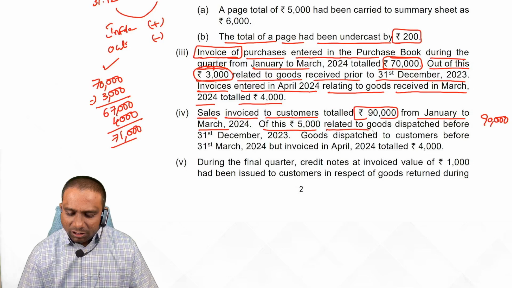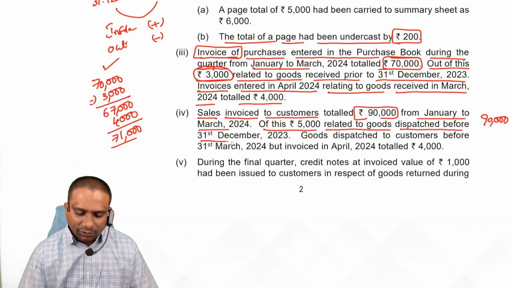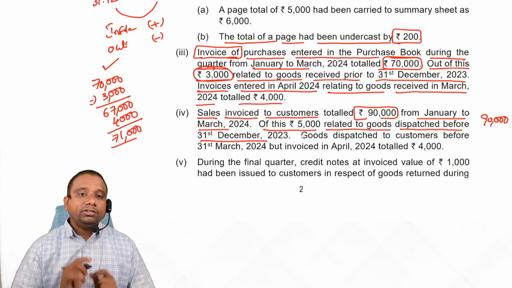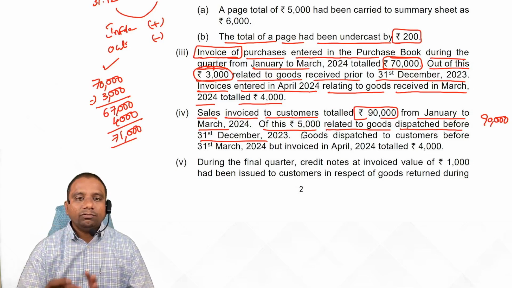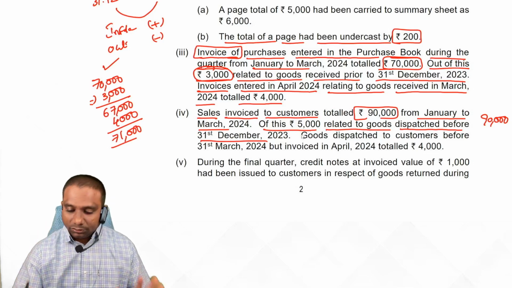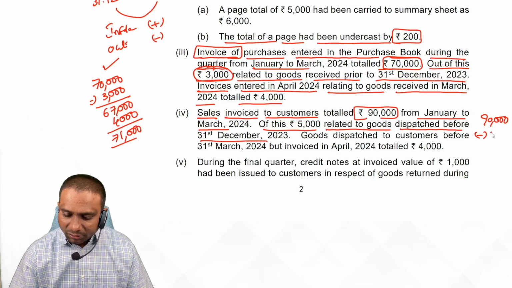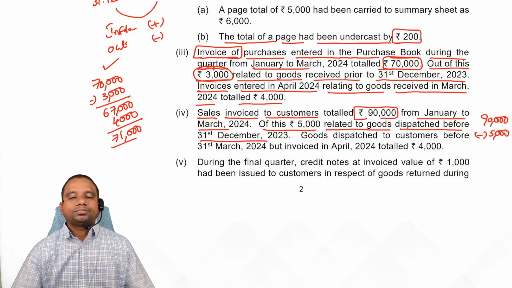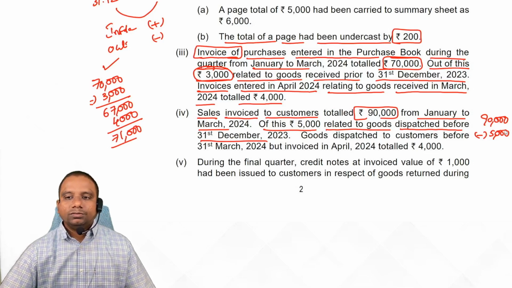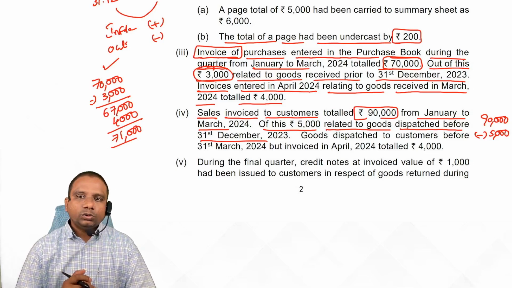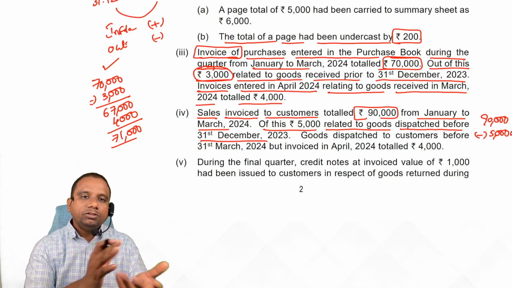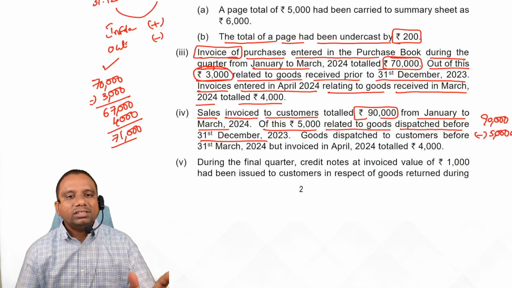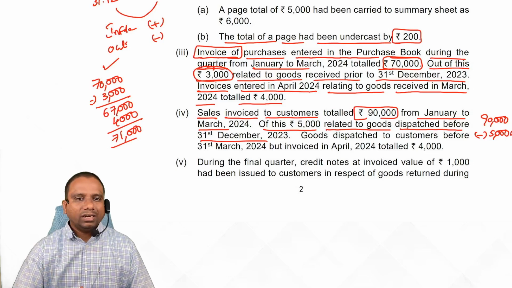Of these, 5,000 related to goods dispatched before 31st December itself. Before 31st December, physically we dispatched goods. That means as on 31st December, we don't have those goods, but the invoice was entered in January to March. So we deduct 5,000 rupees. Is it clear, students? Why? Because these 5,000 worth of goods were already dispatched before 31st December, but invoices not entered. That's why we are deducting now.